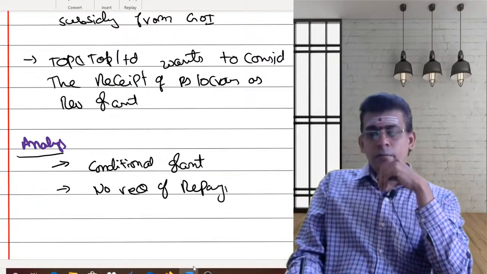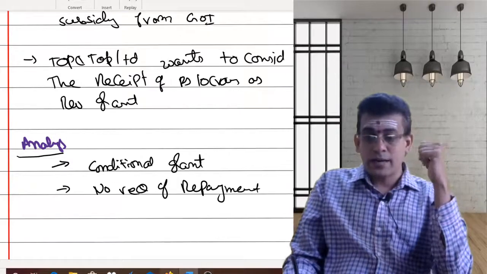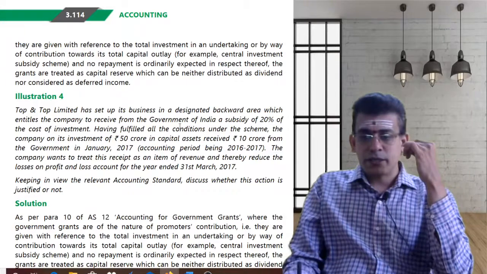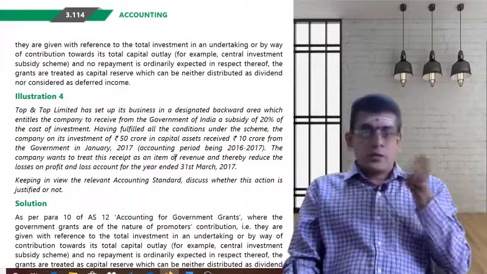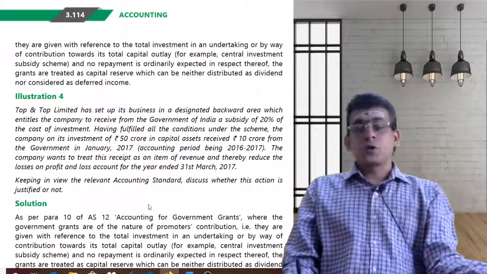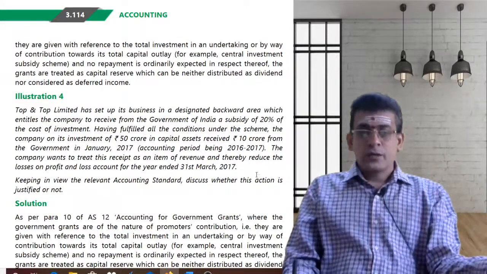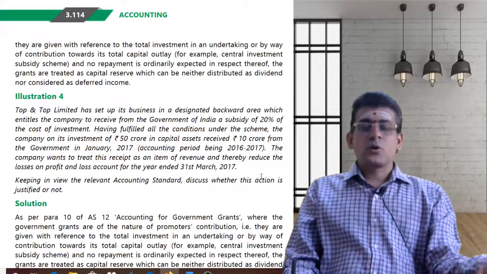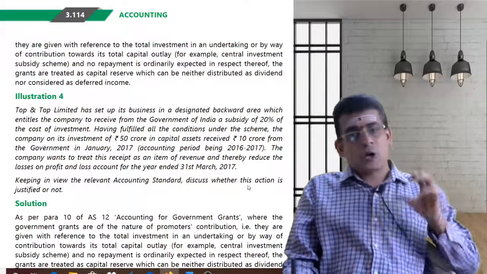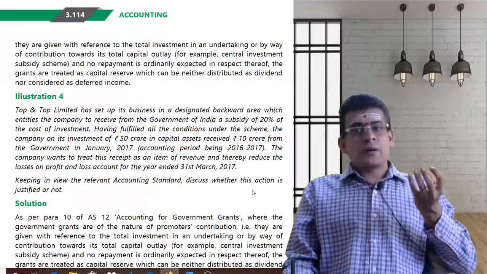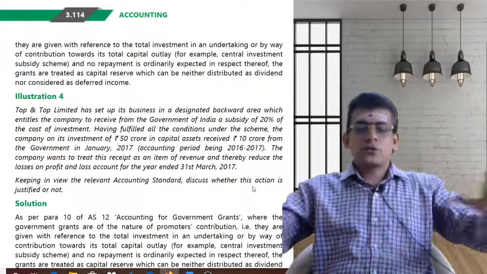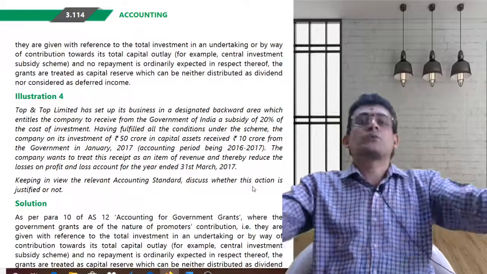Why no requirement of repayment? Because you got this grant. When you got this grant, the company received the 20% subsidy after fulfilling the conditions. You had fulfilled the conditions. If you don't fulfill the conditions, you need to refund that. But you got this grant after fulfilling the conditions. So as you got this grant after fulfilling the conditions, then ultimately what I have to do? I should not use this for any purpose. This should be considered as my undistributed profit.